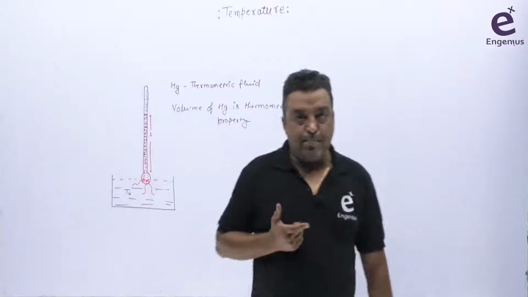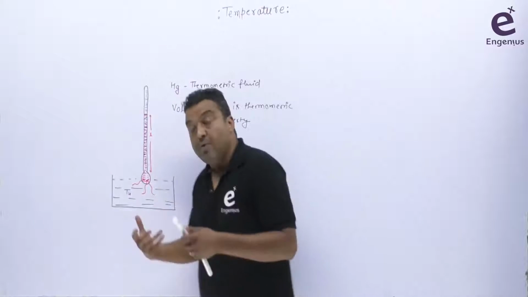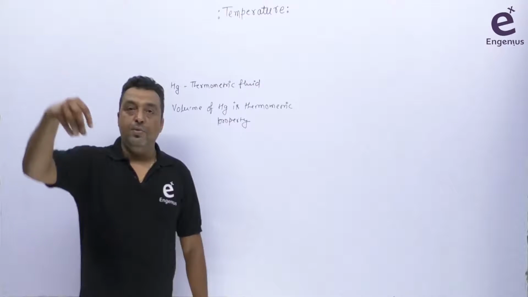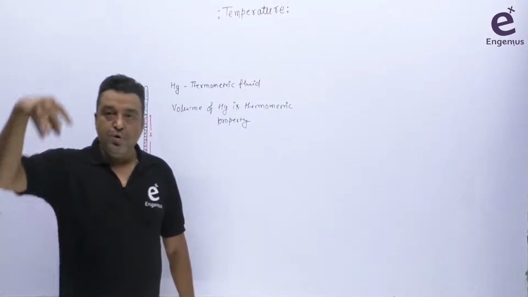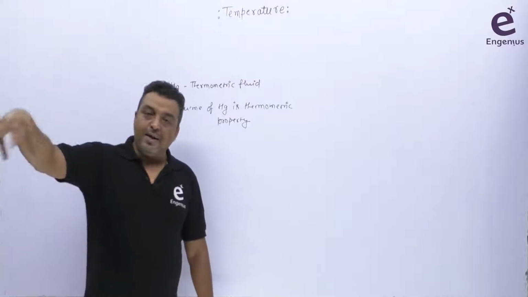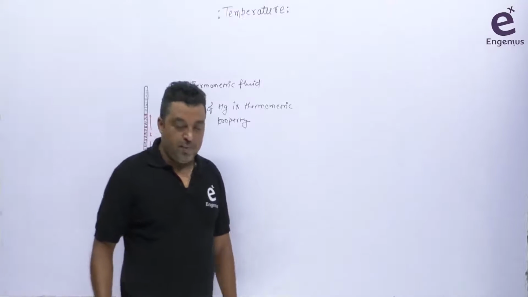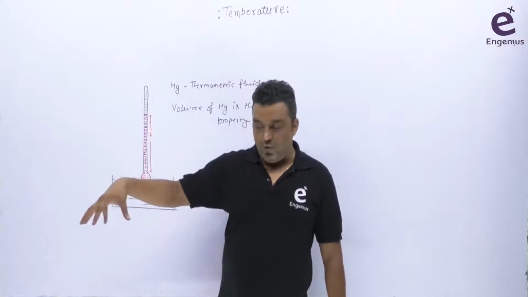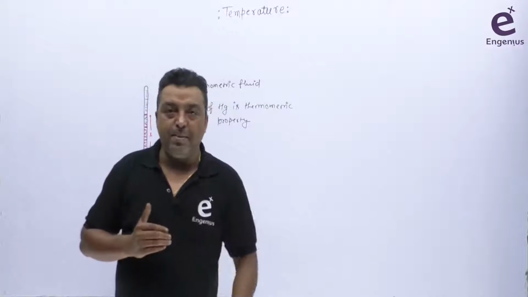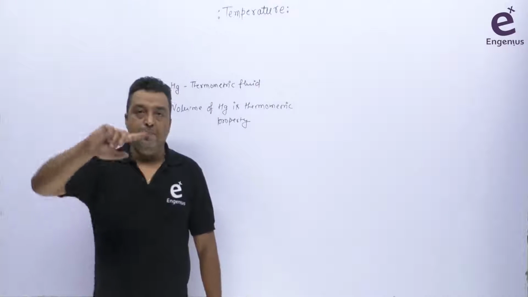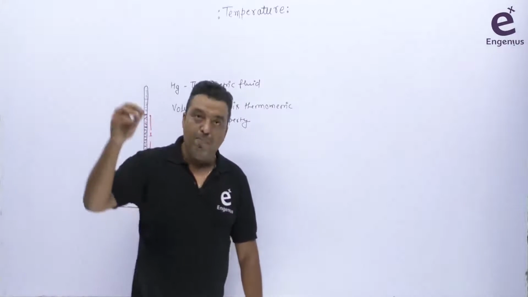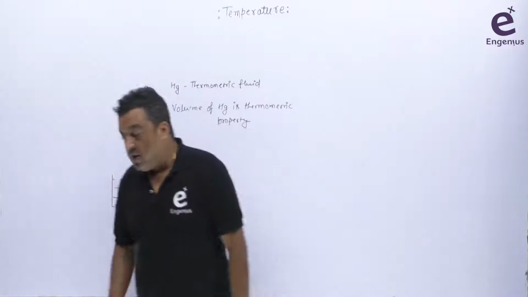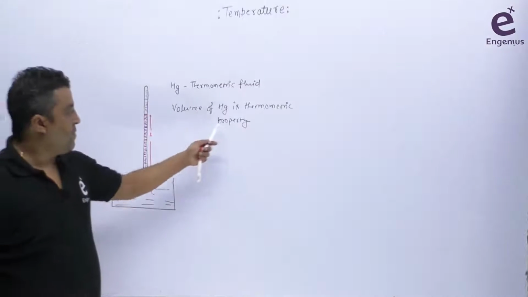Similarly, you can make pressure a thermometric property. Let's suppose there is a closed tube with a pressure gauge. You took a closed tube, marked a pressure gauge on it, and then you dip the tube in some hot or cold fluid. Within the tube is a gas. When you dip the tube in the hot or cold fluid, the gas is going to expand or compress. So you can clearly see the pressure on the gauge. Based on that pressure, you can say what the temperature of the fluid is. So you can make any property work as a thermometric property.